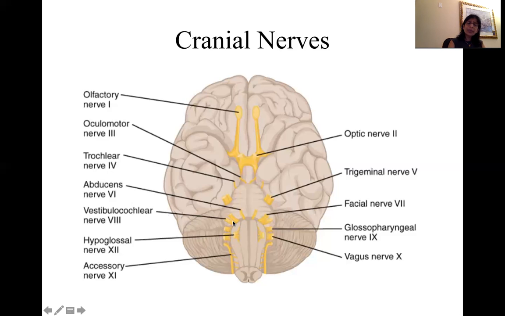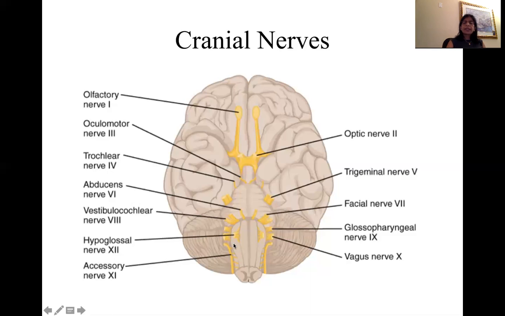Once it reaches the brain, the details of the equilibrium or balance is processed by the cerebellum and other motor structures within the CNS, whereas the sensory signal about sound is processed in the auditory portion of the cerebral cortex, which is situated in the temporal lobe.